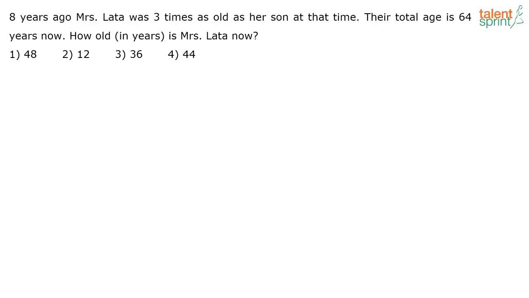8 years ago, Mrs. Lata was 3 times as old as her son at that time. Their total age is 64 years now. How old is Mrs. Lata now? So currently if I take X to be Lata's age and Y to be her son's age, currently the sum of their ages is given as 64. 8 years ago, Mrs. Lata was 3 times as old as her son. So you have to find out what is X.